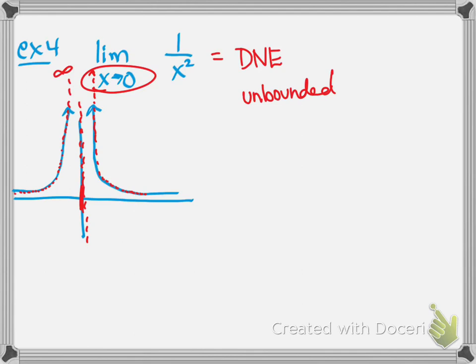Last one, final one, is the limit as x approaches 0 of the sine of 1 over x. And you would just want to put this into your calculator. And there's a great picture of it on page 51. I don't know if I can take a picture of it real quick. Sorry.